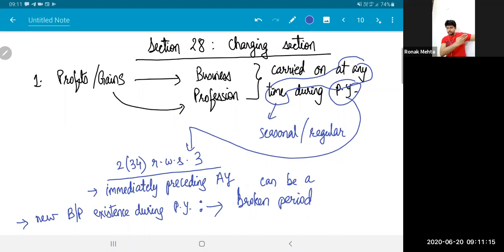This is mentioned in the previous year definition. And section 28 is also harmoniously interpreting everything. Section 28 is also saying the same thing, that for you to be taxed under this head, it is not necessary that the business should be carried on for all 12 months, for all 365 days. A new business coming into existence, your first previous year can be a broken previous year. So I will say, okay, my business was carried on from 1st of October to 31st of March, from 1st of January to 31st of March. That is also a previous year for the purpose of this new business, and profits from that business will be taxed.